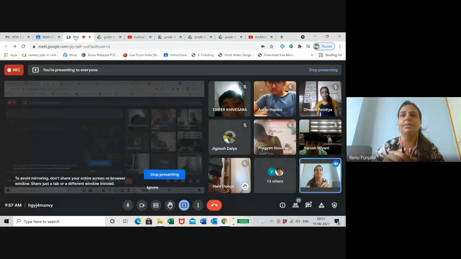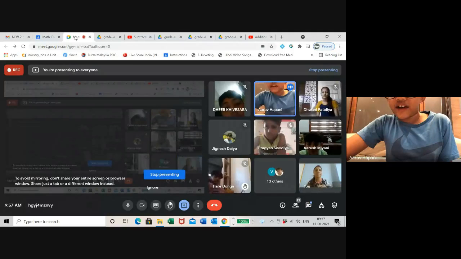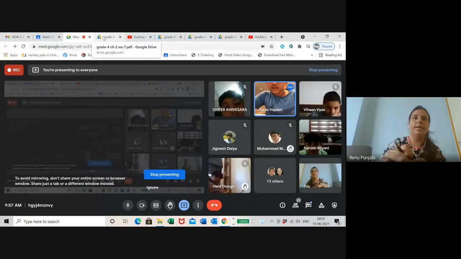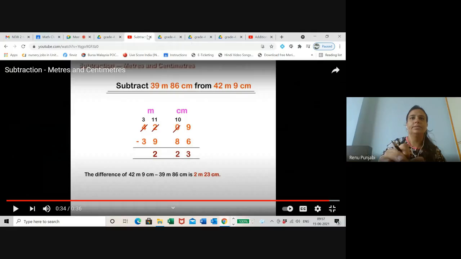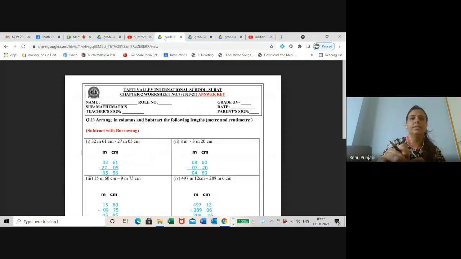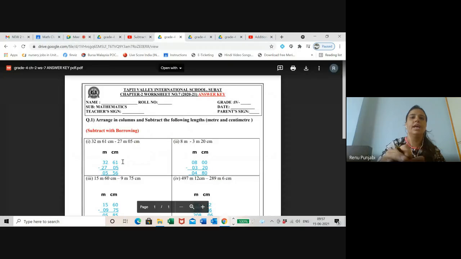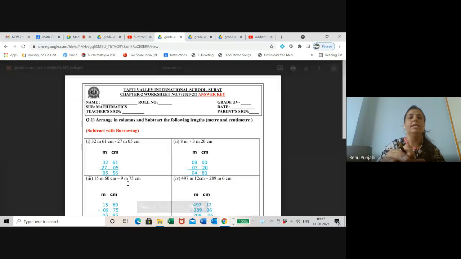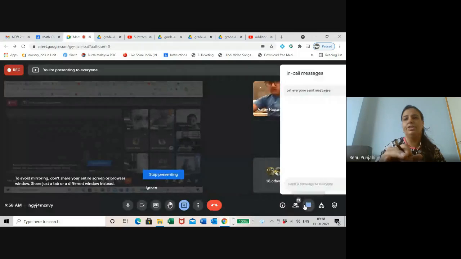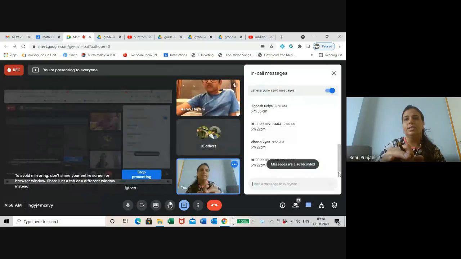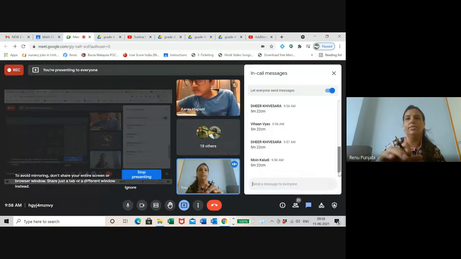Yes, Ara Bhapani. Answer is 5 meter 56 centimeter. Let me check. Very good. This is the answer of the first one. You can see the worksheet answer key here. Somebody has given, Dheer, your answer is wrong. Vihan, wrong.